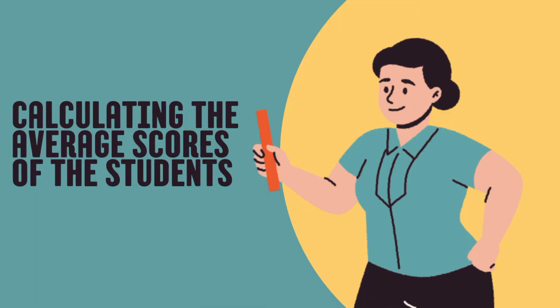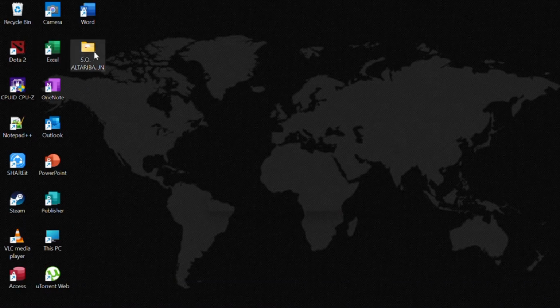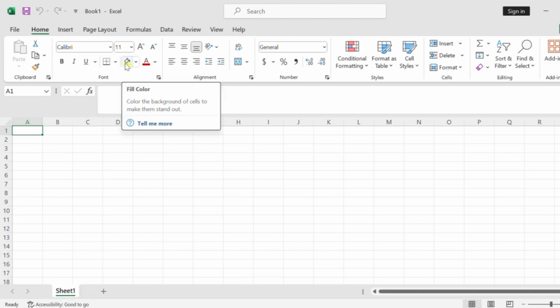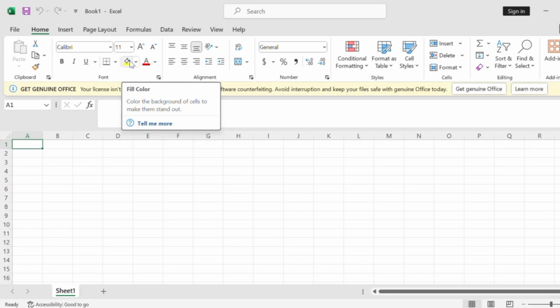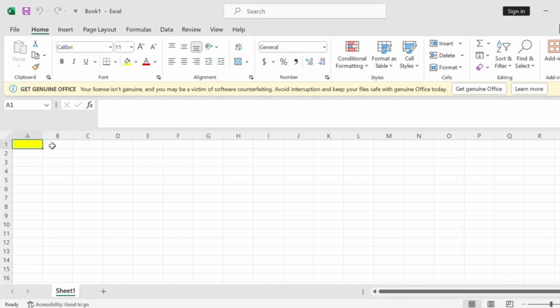I will show you how to calculate the average scores of the students. First, we go to Excel. Then you can see in there, there's a spreadsheet. Then we go to Home. So you can see in there's a fill color. So you can choose whatever color you want. So I choose the yellow one. So just follow the process on the other column.